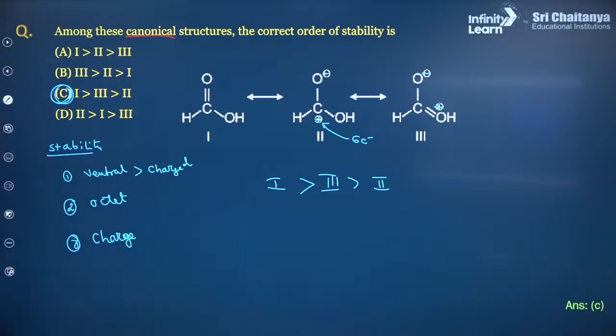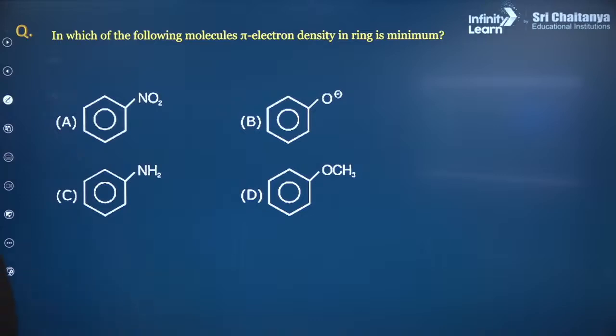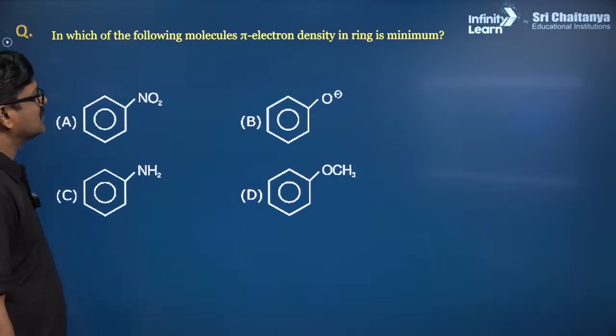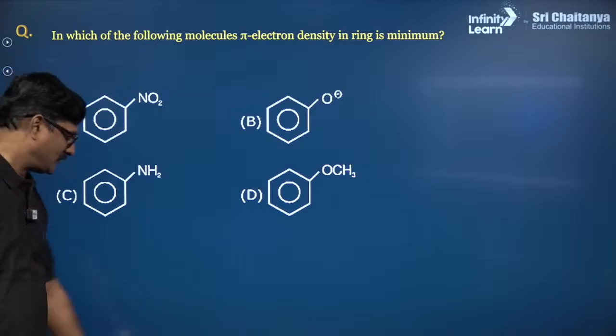Now talking about it, the answer is C. Which of the following molecules has the pi electron density in the ring minimum?